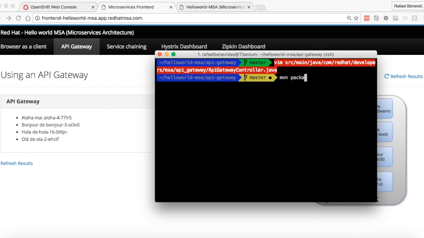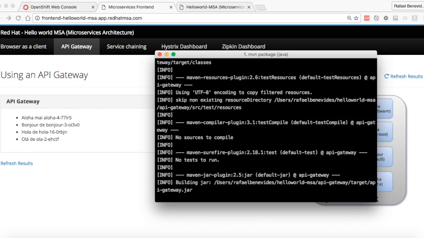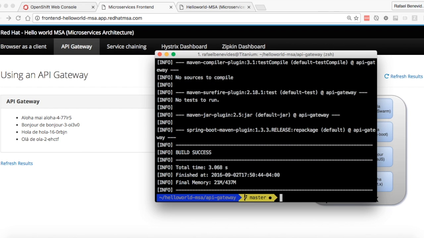Now I will package the application. So now that the application is packaged, I will create a new build inside OpenShift, but using a different name. So the name will be API Gateway Blue.